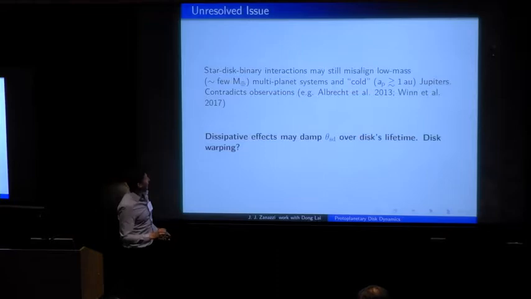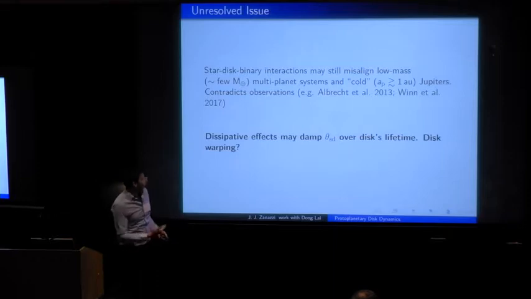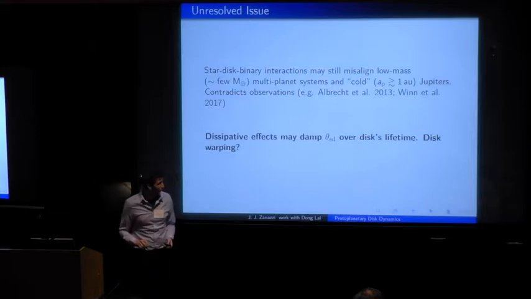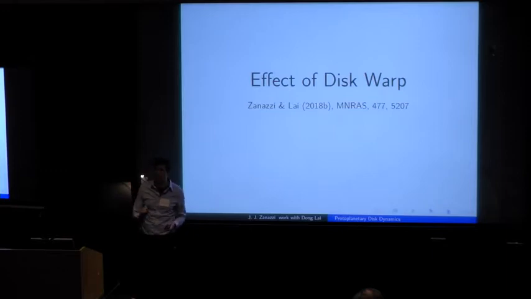One possible way to get around this is if some effect actually works to damp the stellar obliquities after they're excited by an inclined binary companion. And one possible mechanism, which I'm going to discuss next, is dissipative torques, or viscous torques from dissipation and from disk warping. Okay, so that's what I'm going to discuss now: how viscous torques from disk warping work to modify the long-term evolution of these star-disk-binary systems.